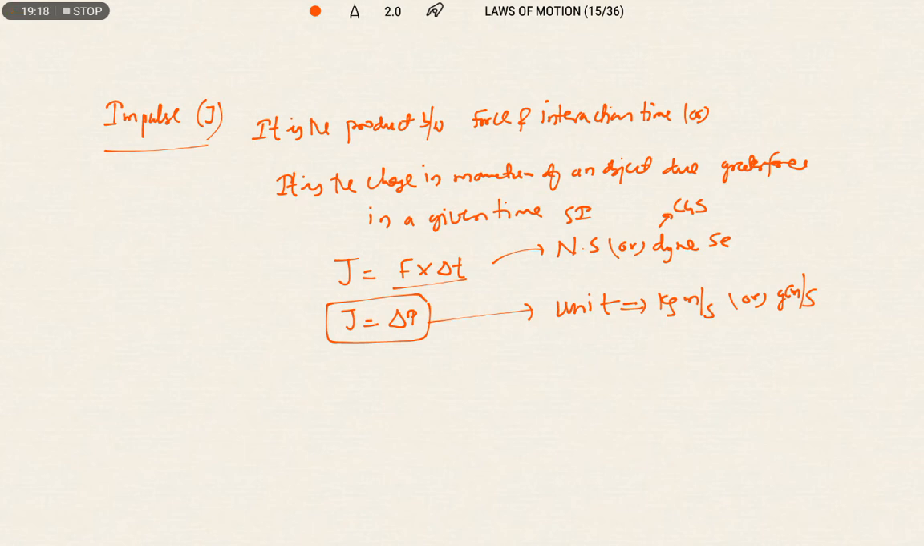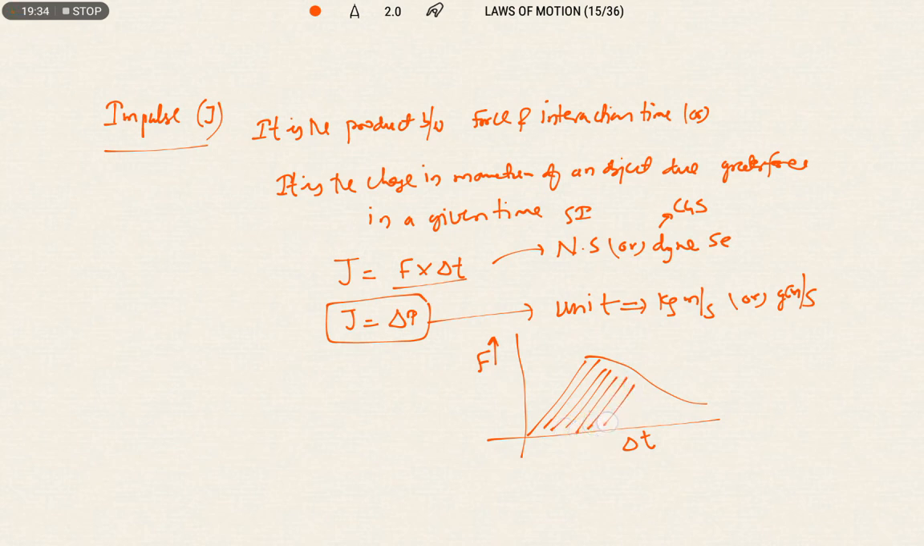Sometimes they are going to give a graph between force and interaction time, and ask you to calculate the impulse. Simply, we can calculate the area under the graph. The area under the F-T graph gives delta P, or impulse.